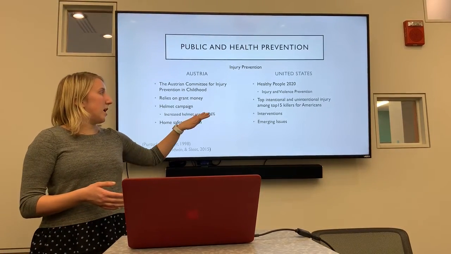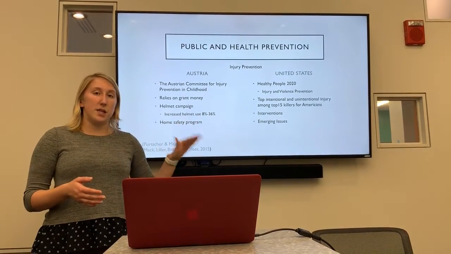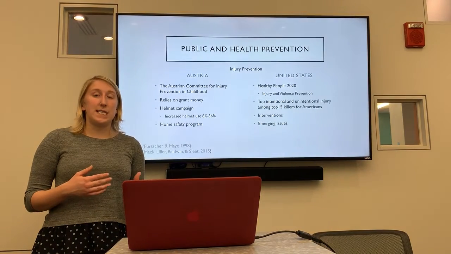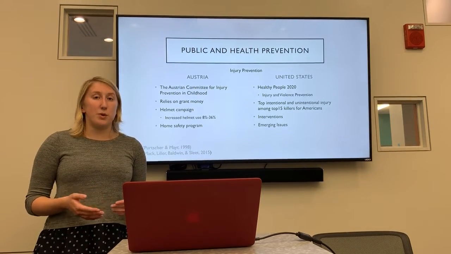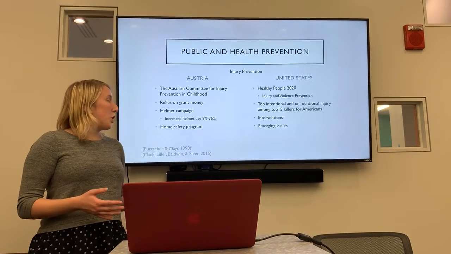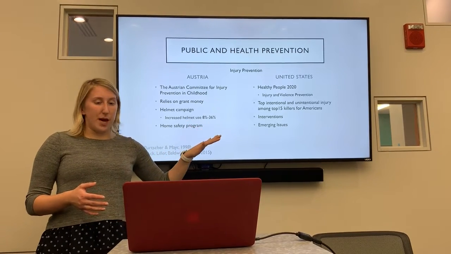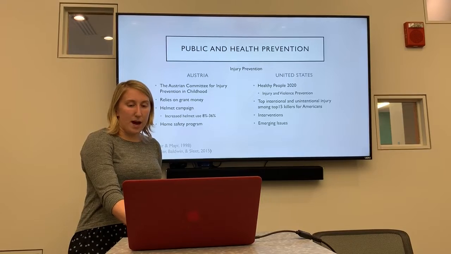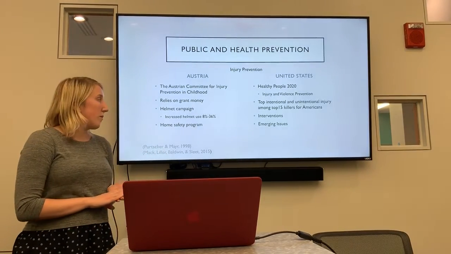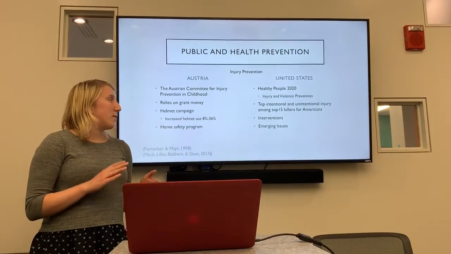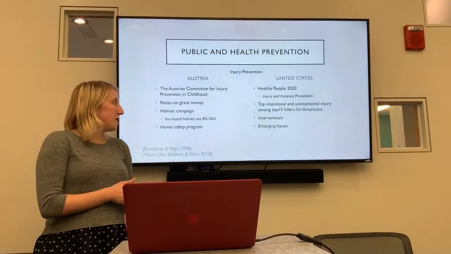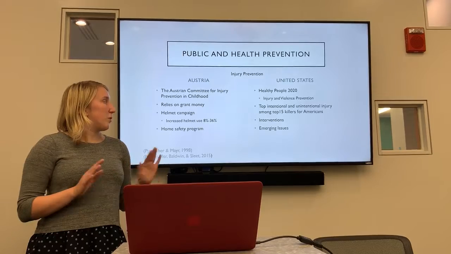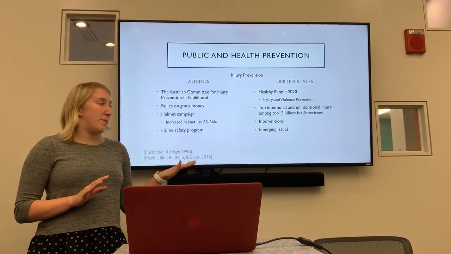And this is important because unintentional or intentional injury is considered to be one of the top 15 killers in the United States. So this is something that we decided we really needed to focus on. So the current interventions that we have, just a few of them, are screening for abuse of vulnerable populations. We also have a motorcycle helmet campaign, which I'm sure you've seen, and then the education on substance abuse. So that's a really big thing for Healthy People 2020.